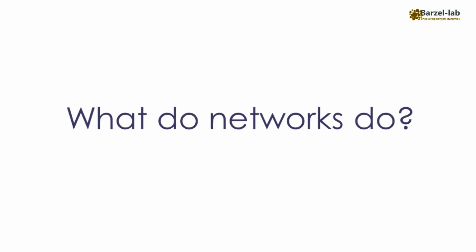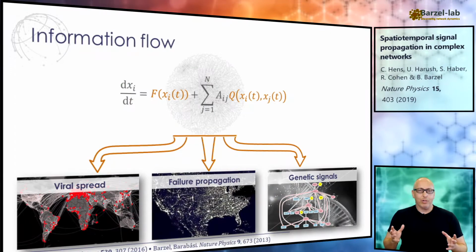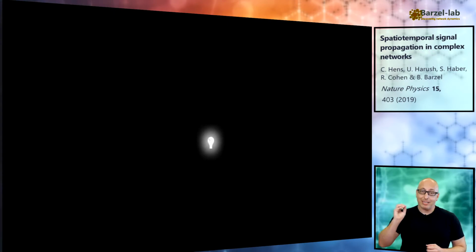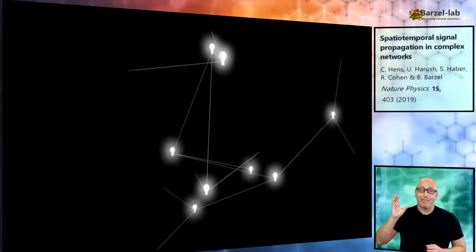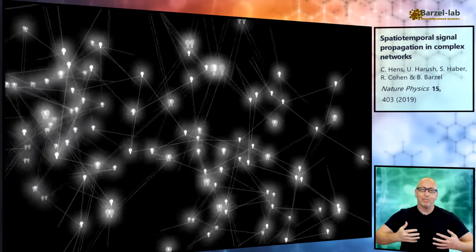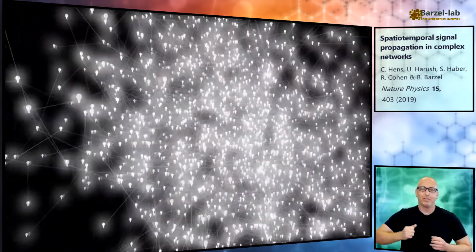So now that we have a modeling framework, the question we need to ask ourselves is what exactly we wish to predict. Or in other words, what do networks actually do? I would argue that whether we focus on how viruses spread in a social network, how failures propagate in an infrastructure system, or how biochemical signals penetrate the genetic network, it's all about how information spreads through the system. At some point, one of the nodes has an activity perturbation, it sparks, and this instigates a signal that then travels through the network to impact all other nodes in the system.